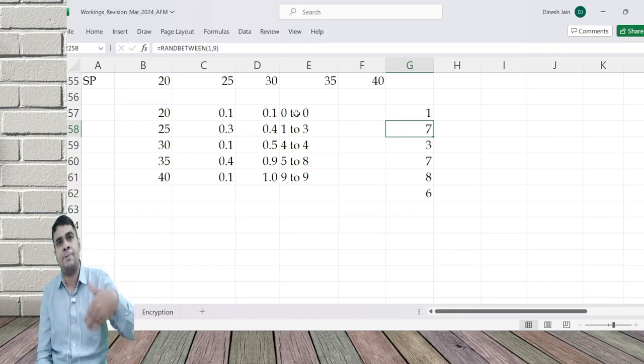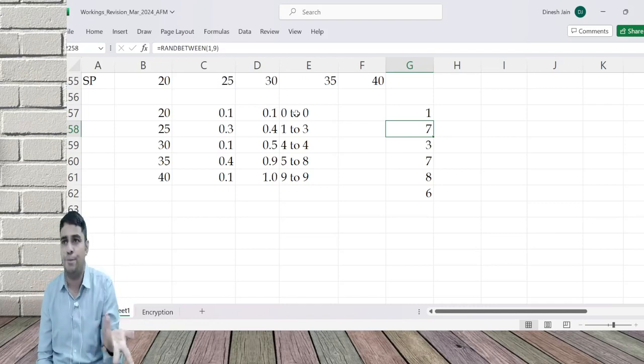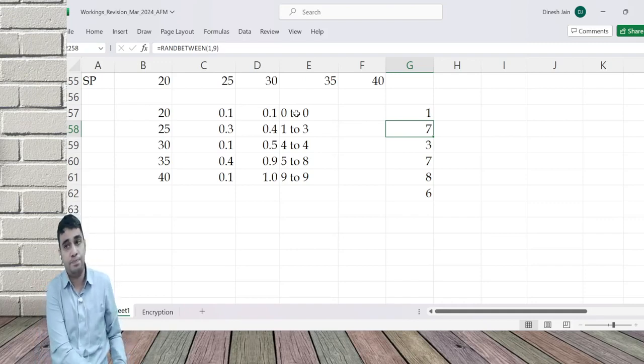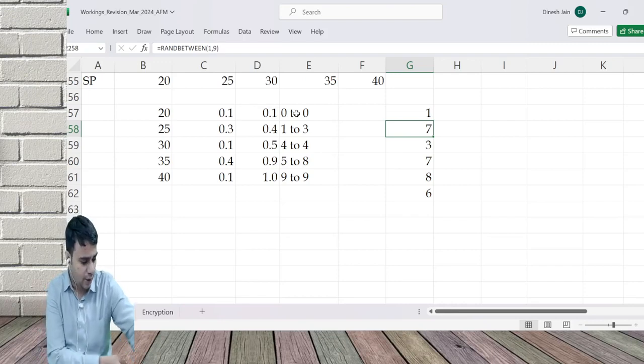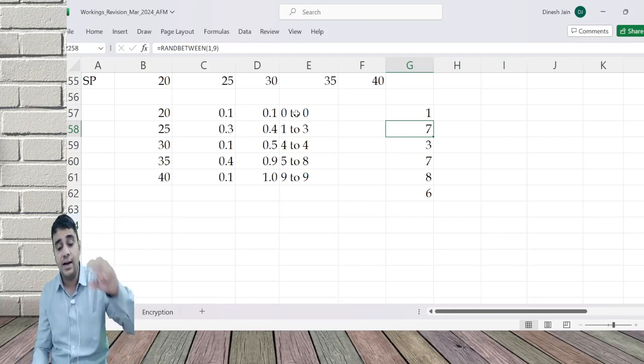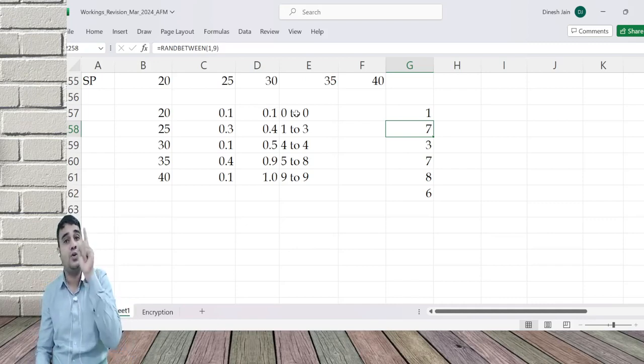You can arrange the prices in ascending or descending order. Being random numbers, any order you put doesn't really matter. But for problem solving, we will arrange the prices in ascending order and then do it. Any doubts on the first concept? The concept is you have a situation where you don't know. Now somebody may ask, why don't I do a weighted average of the price? That is possible. That ensures that you get only one NPV.